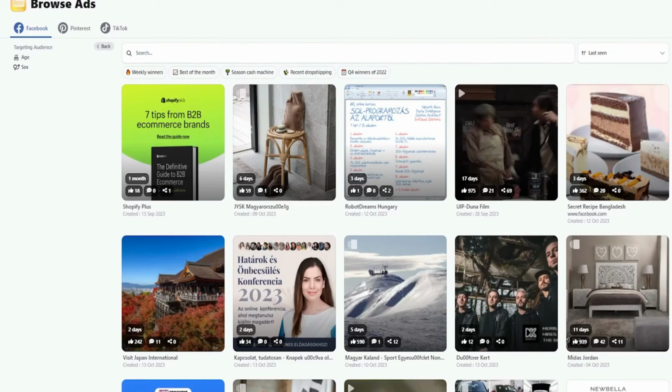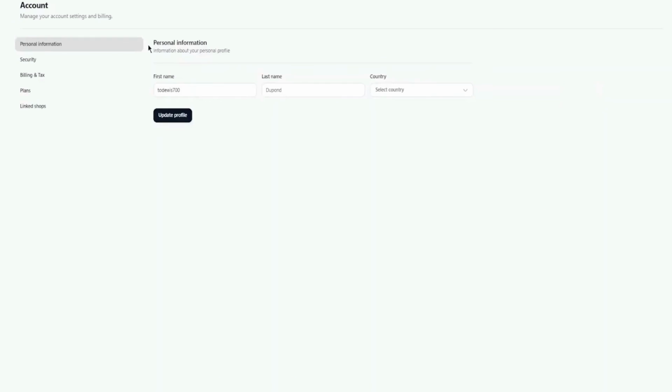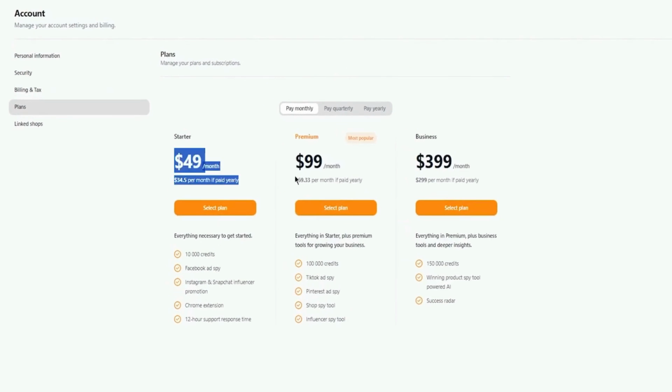But finally, if we are to actually see the pricing on Pipiad, we're going to go over here. You're going to go on plans, and once you go on plans, as you can see, the plans for Pipiad are far higher in price than Minea, and Minea is quite less with much better features, to be honest.